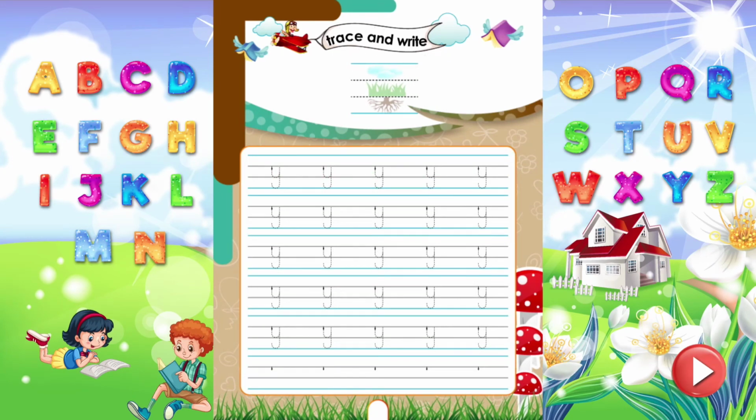Trace and write. Do you know, kids? Y, which sounds Y, is a root letter. Letters having a stem which goes down and touches the bottom line are root letters. Now, trace and write the letter Y properly.